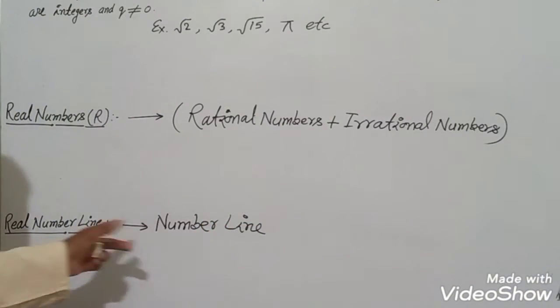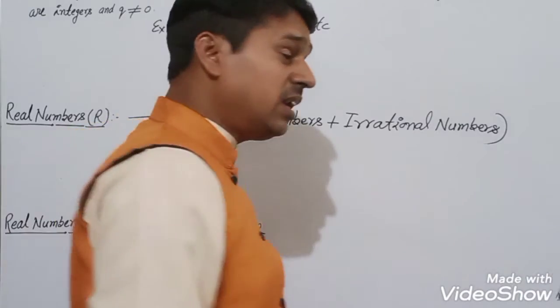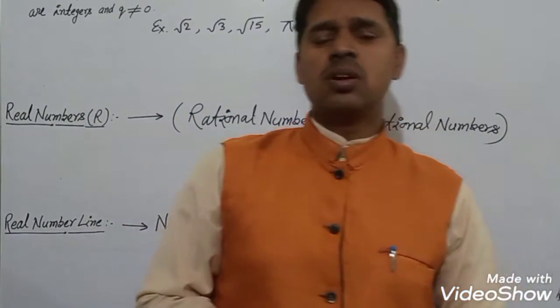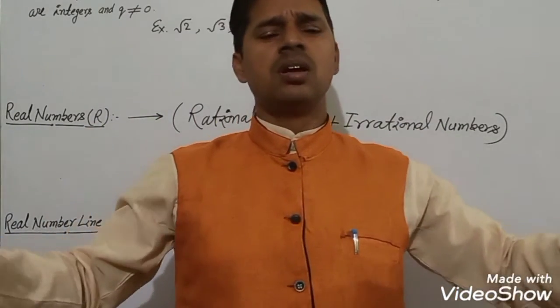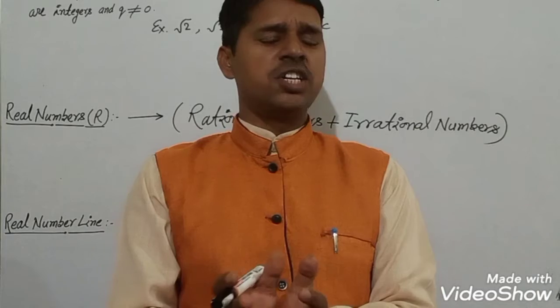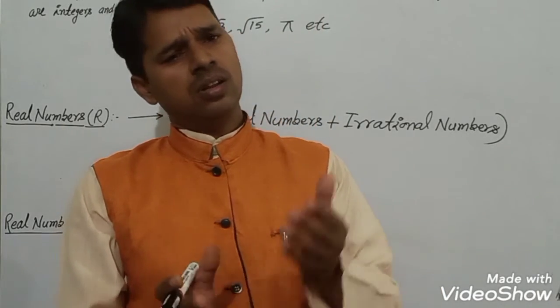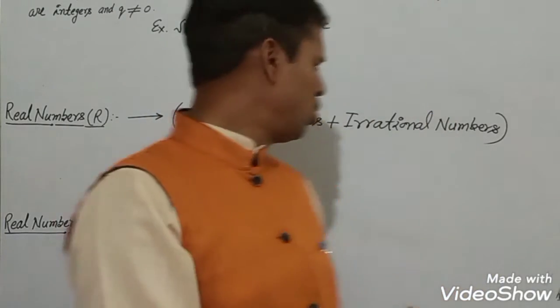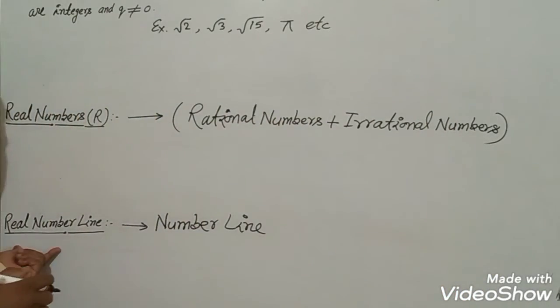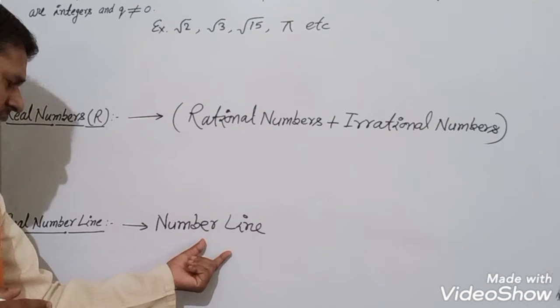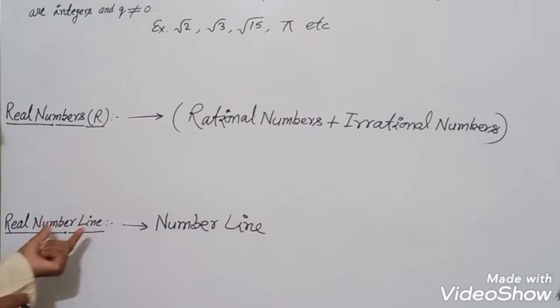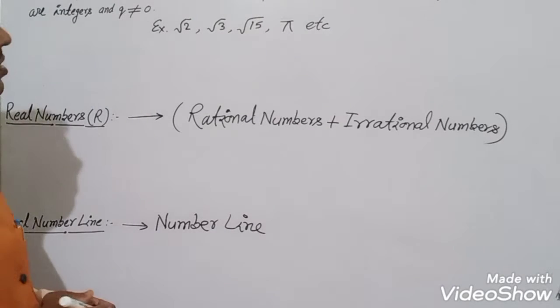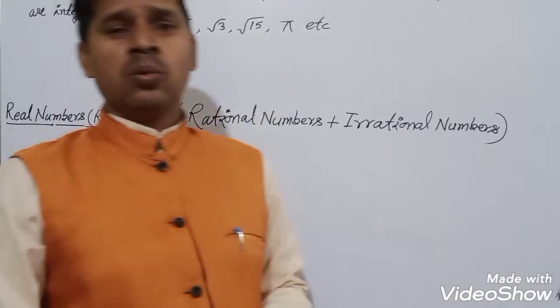Number line is also known as a real number line. Because of this, all the real numbers having unique points are on the number line. So, real number line is called a number line, and a number line is known as a real number line. These were some main points of this exercise. Let us solve the exercise.